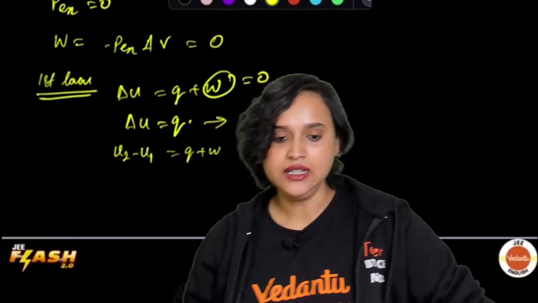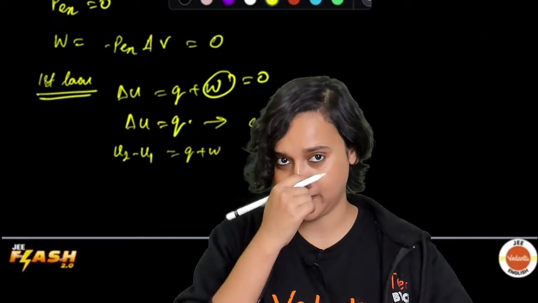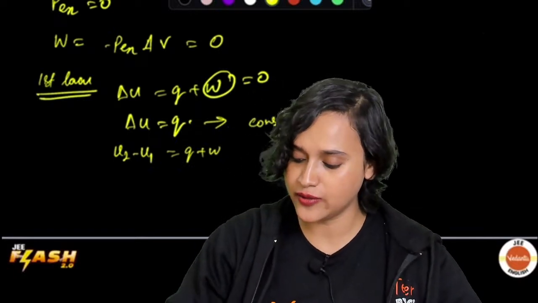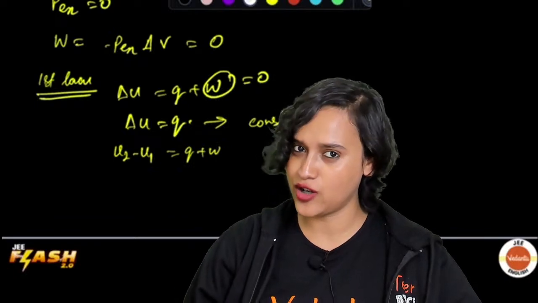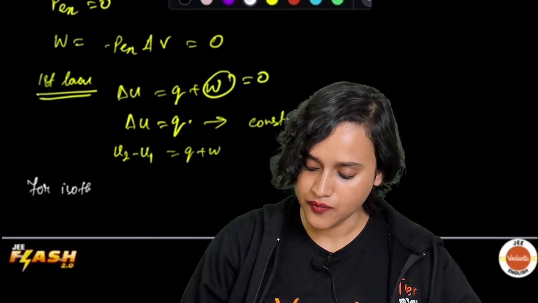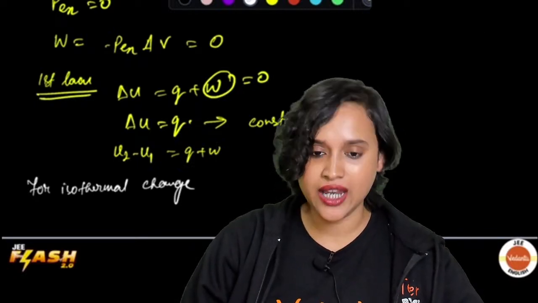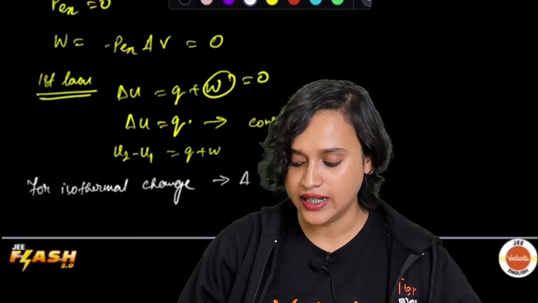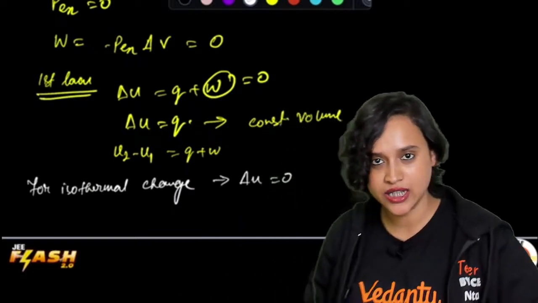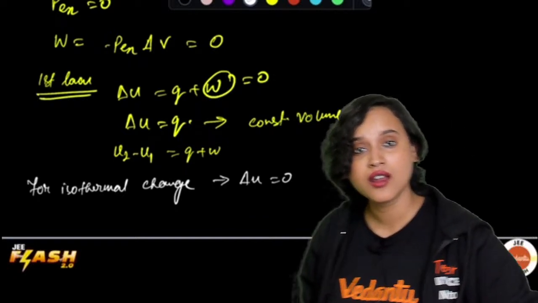Now, everybody, let's understand what will happen in an isothermal change. Do you remember what we have already discussed? For isothermal change, delta U is equal to 0. Internal energy change is going to be 0. Why?